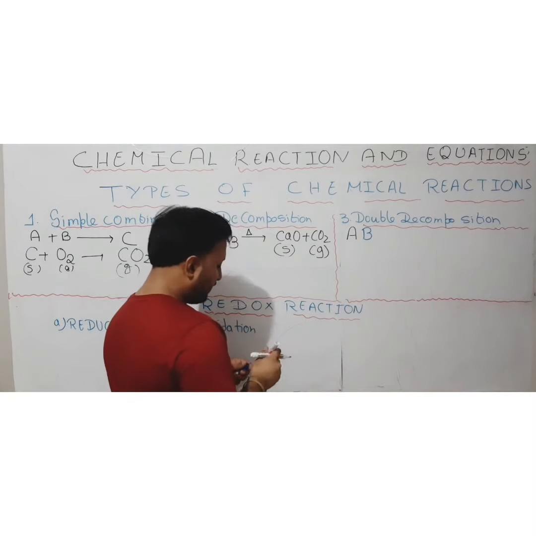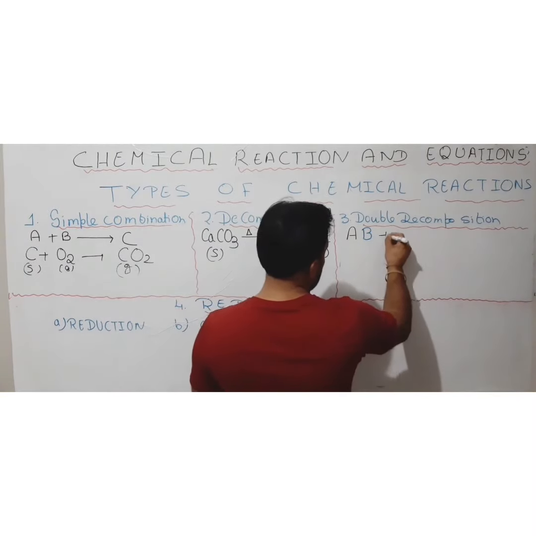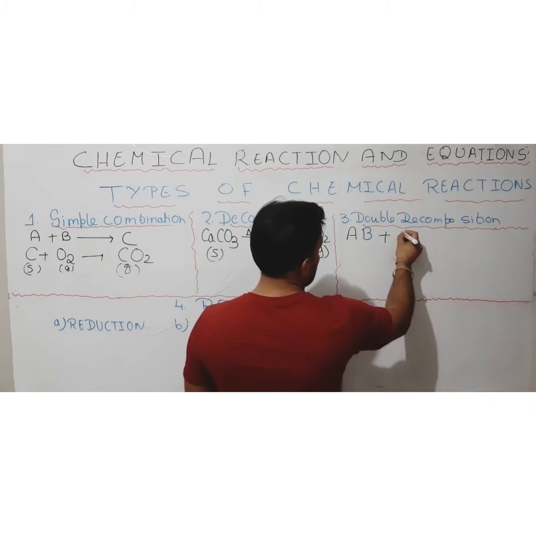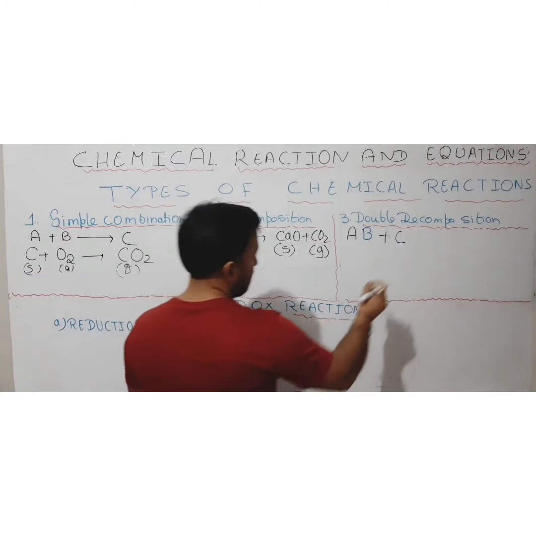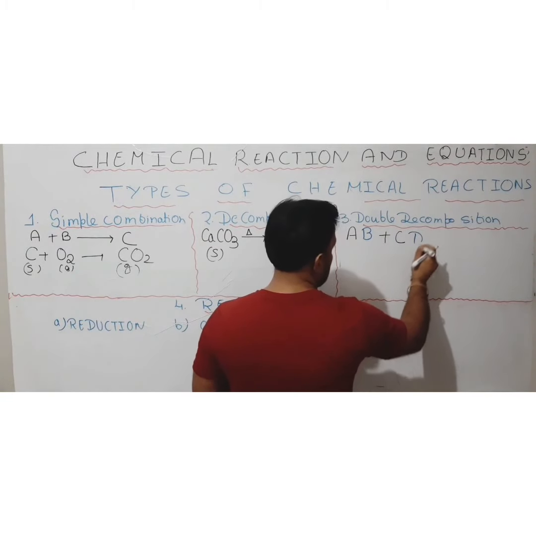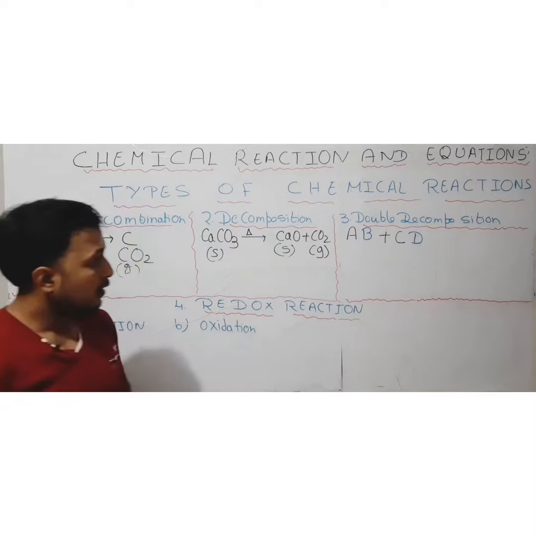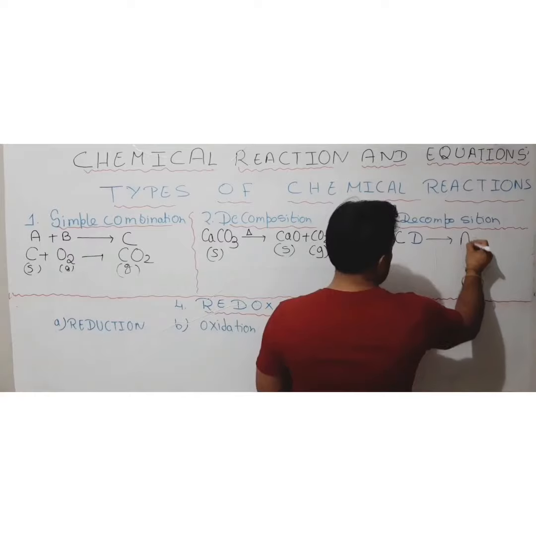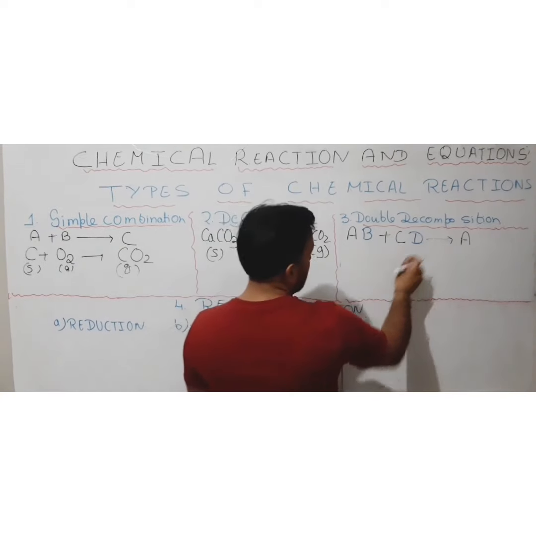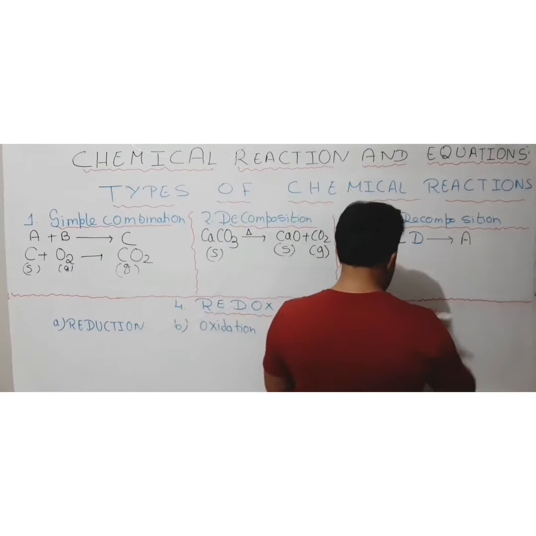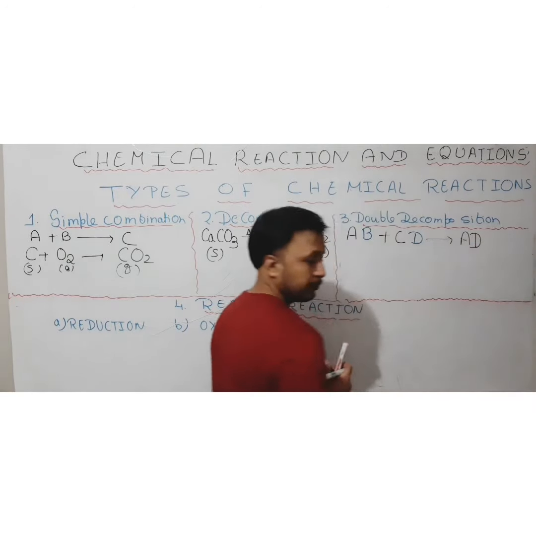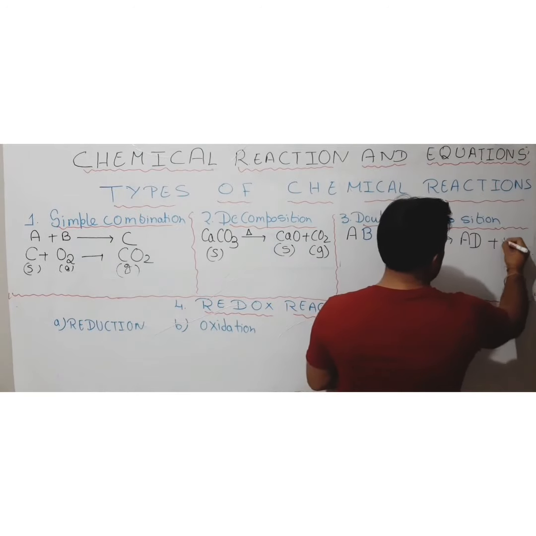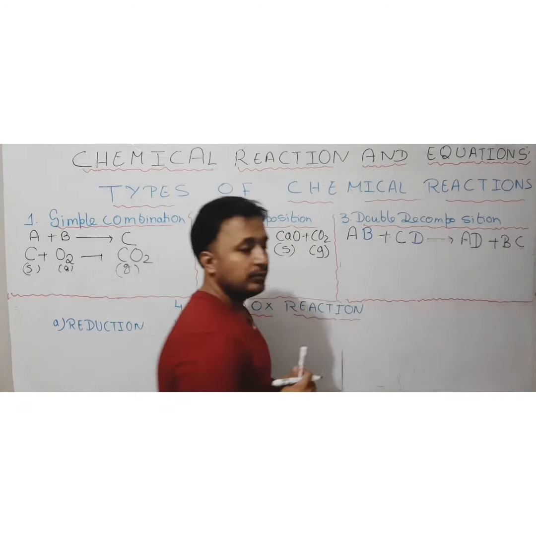Okay, now this A and B is reacting with another molecule which is made up of, suppose, C and D. Okay, now what is going to happen? After the reaction, the atom A is going to combine with the atom of D and will form a new product AD, while the B is going to combine with C and will form one more new type of product, that is BC.